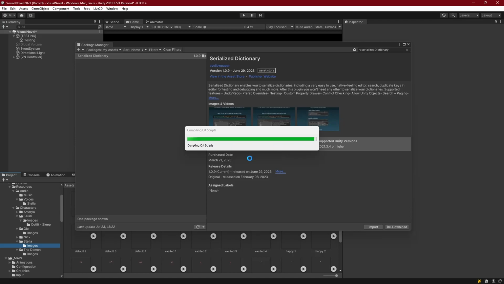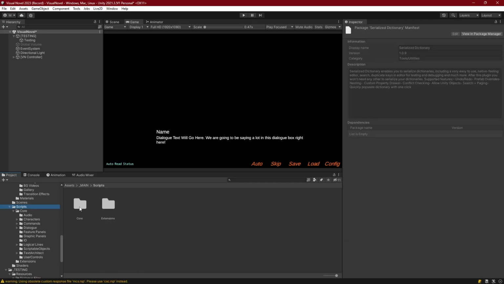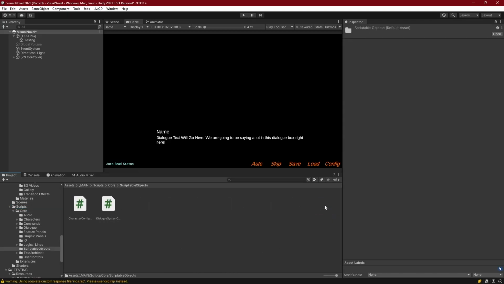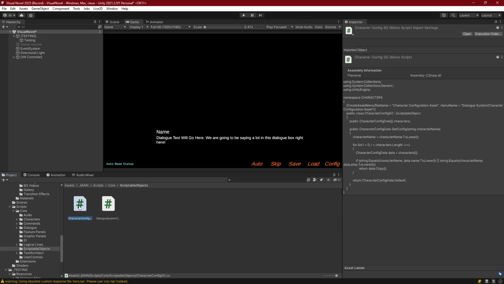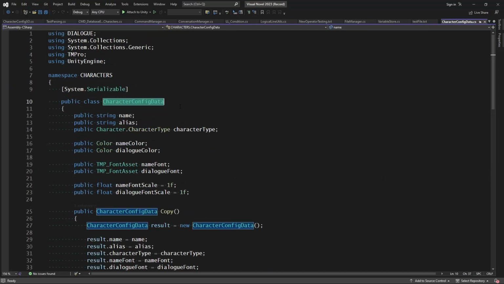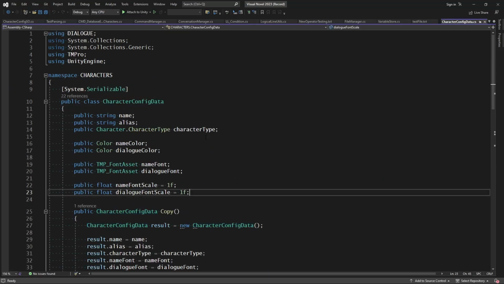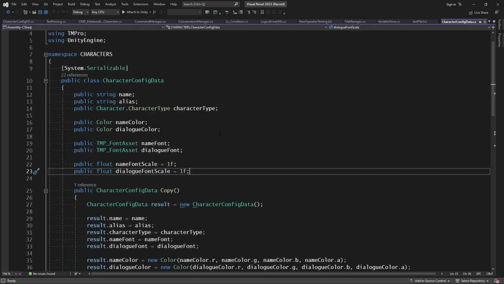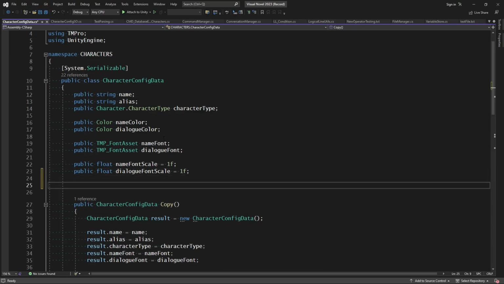Once that's imported, let's go to our core scripts and head to our scriptable objects and open up the character config scriptable object. This scriptable object has an array of character config data items, so let's control-click on that and go straight to our character config data. Now we can define a dictionary to hold all the sprites for our characters. This will be visible even if your character is a text character, Live 2D, or Model 3D.